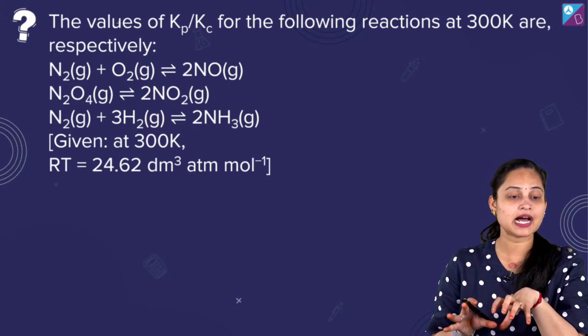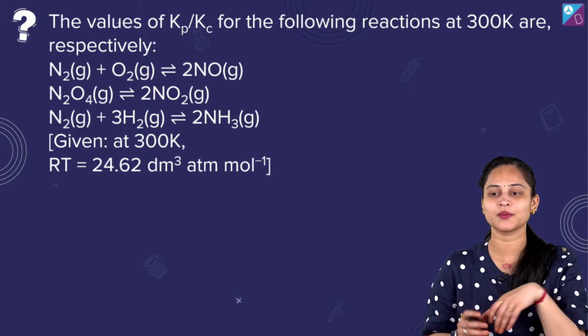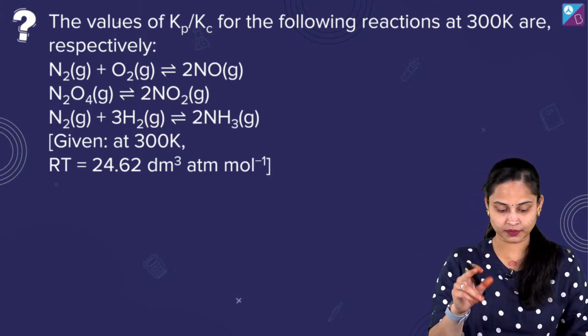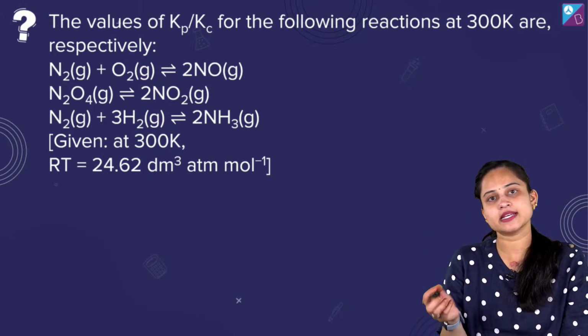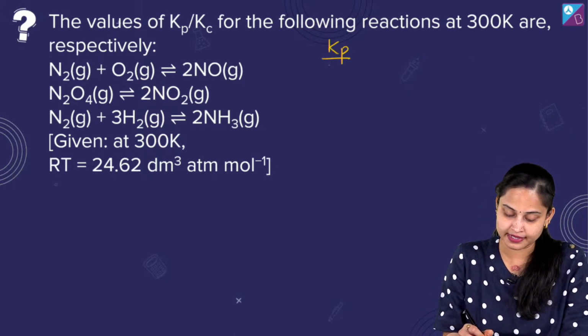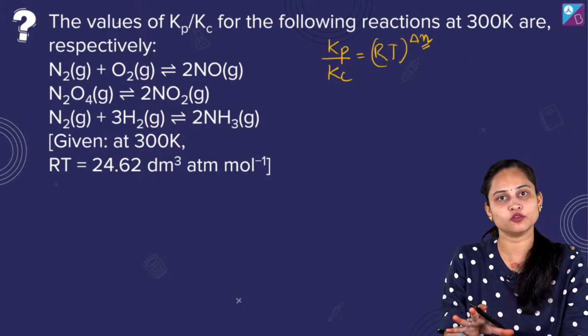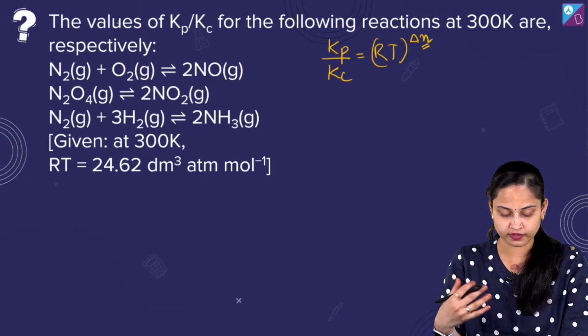So चलिए इसका आंसर बता दीजिए. The values of Kp by Kc for the following reactions at 300 Kelvin. So Kp by Kc का we know the relationship. Kp by Kc का क्या relation होता है? Kp by Kc is equals to RT raised to power delta n. So majorly हमें delta n की value को find out करना है and then we'll be solving the things out.